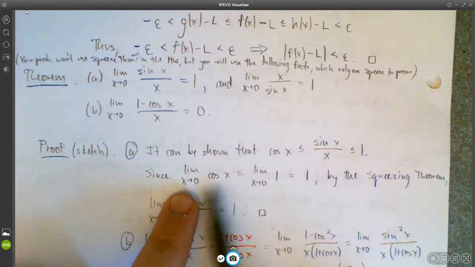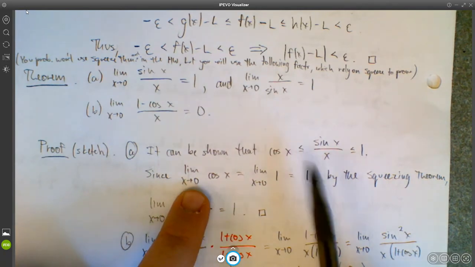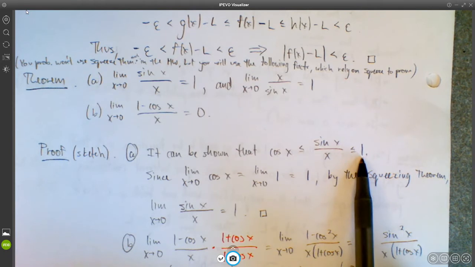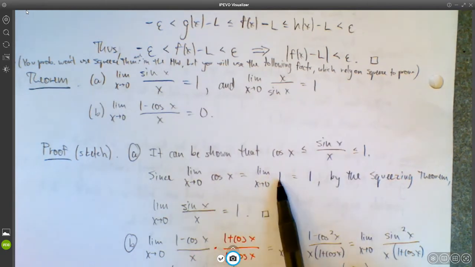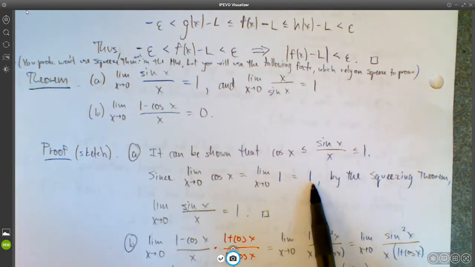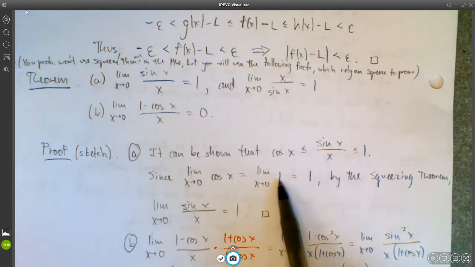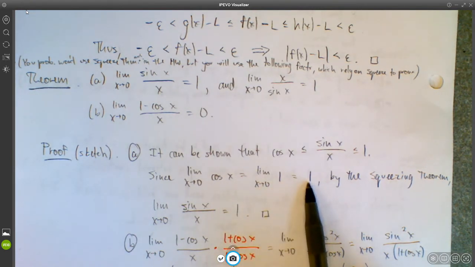So the limit as x approaches 0 of cosine x equals 1. Meanwhile, the limit as x approaches 0 of 1 is also going to be 1, because that function is not dependent on x at all. It's just a constant function. So as x goes to 0, 1 goes to 1, of course. So the limit as x approaches 0 of cosine x equals the limit as x approaches 0 of 1. They're both equal to 1.